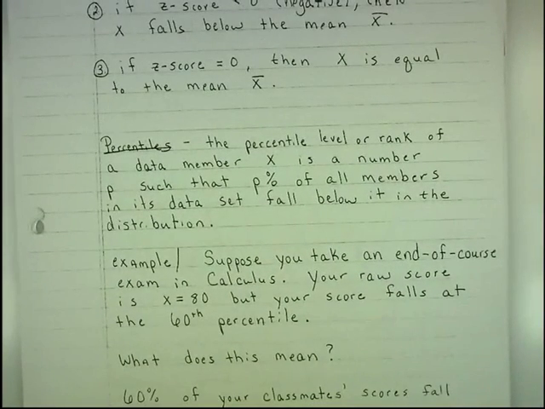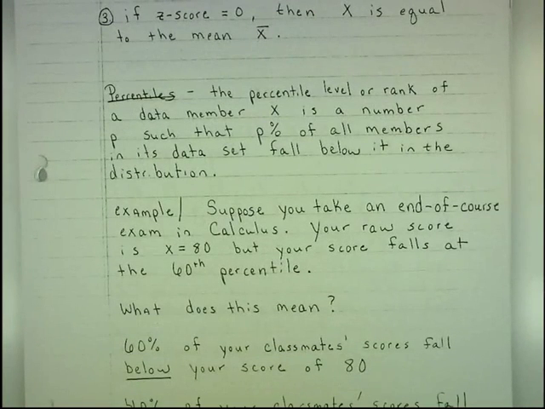Now, percentiles. The percentile level or rank of a data member X is a number P such that P% of all the members in its data set fall below it in the distribution. That's very, very wordy, so I'll take an example. Suppose you take an end-of-course exam in calculus 1, calculus 2, or statistics. Your raw score in that class is an 80. But we tell you that your percentile rank, or that your score falls at the 60th percentile.